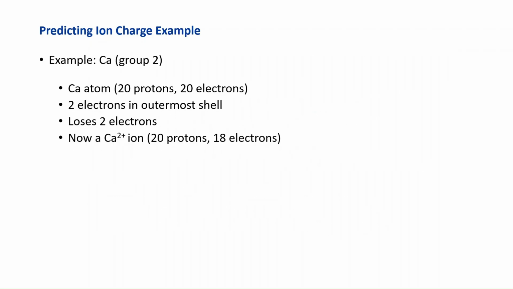An example of that is calcium. You look in the periodic table, it's in group 2, has 20 protons and 20 electrons. Because it's in group 2, we know there are 2 valence electrons, or 2 electrons in the outermost shell. So it loses those 2 electrons and becomes calcium plus 2. That's what we predicted, because it was in group 2, that it forms an ion with a plus 2 charge.